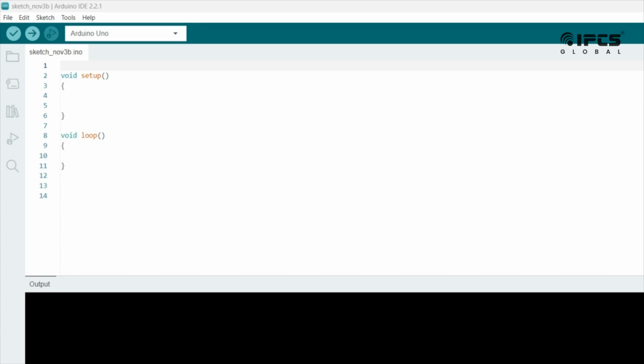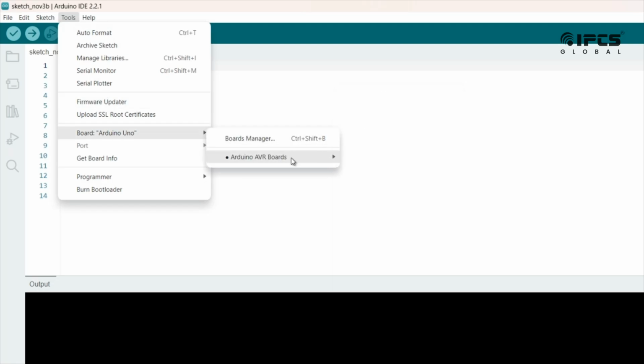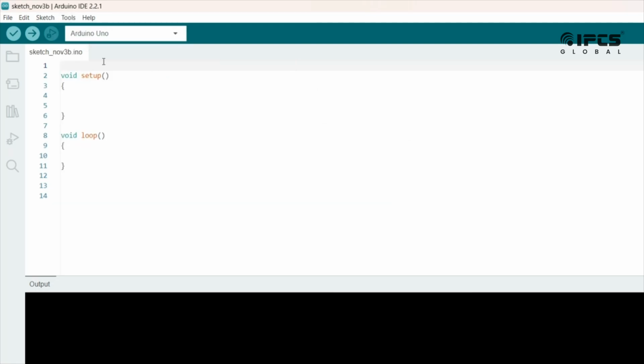First you open the Arduino IDE, then click Tools, scroll down, and select the board. Your board name is Arduino Uno. Then you define the pin numbers first. So LED, then pin number, then button. Then next button.